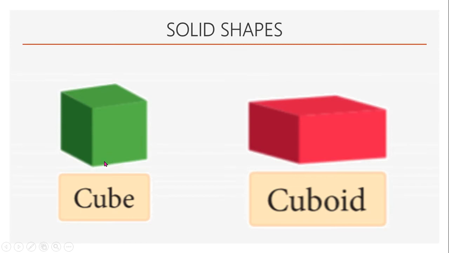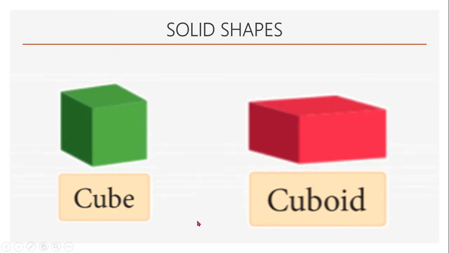So this is the basic difference between a cube and a cuboid. The surfaces of these shapes are plane surfaces. Both of these will have 6 faces, and all the 6 faces are flat.